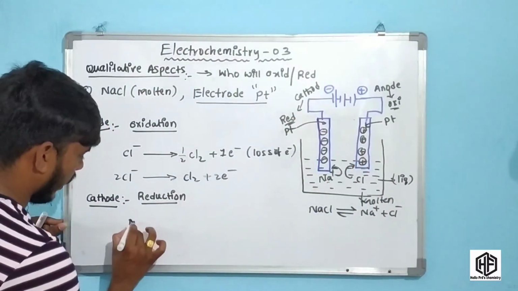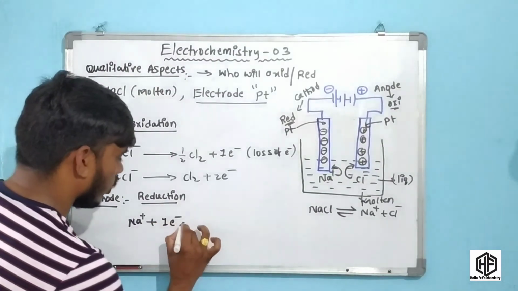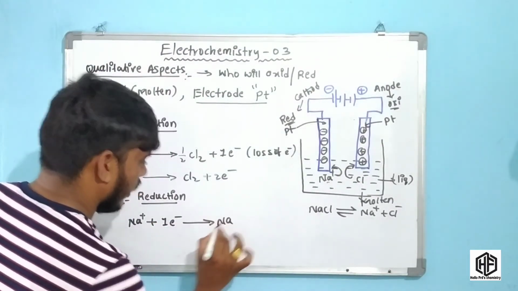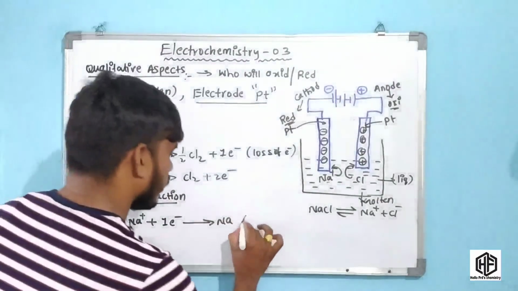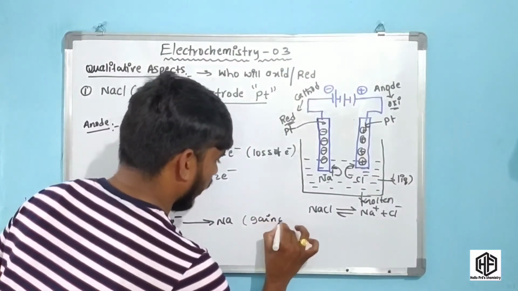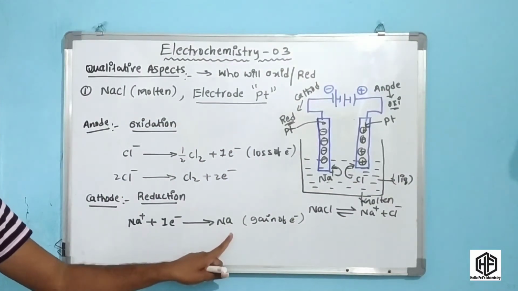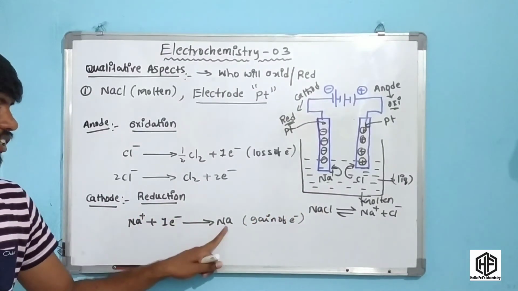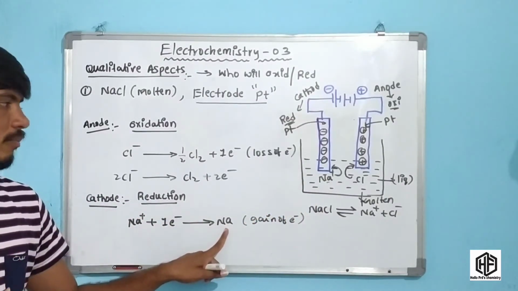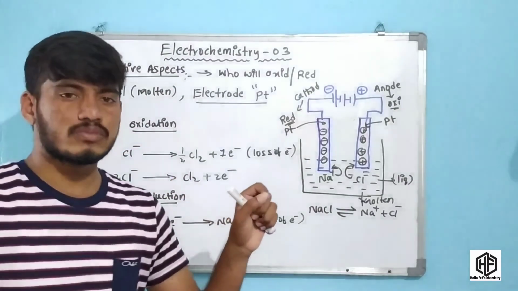Okay friends, here Na plus is a cation. So gain of 1 electron converts it to Na. Okay friends, this is the sodium metal. So here what happened there, friends? Gain of electron, it is converted to sodium metal. In reduction the sodium metal is liberated, and here oxidation takes place, chlorine gas is released.